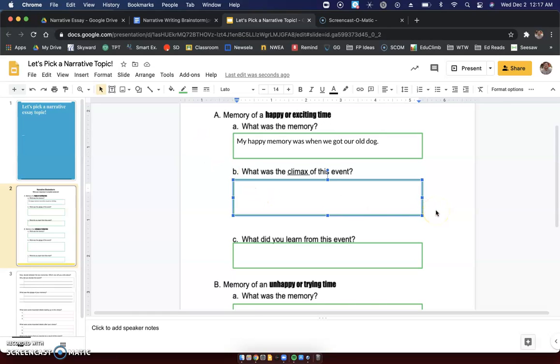What was the climax of this event? Now, we talked about plot diagrams earlier in the year, back in the fall. Remember, the climax is always that part at the very top of your plot diagram, the most intense, most exciting part, the part where you feel butterflies in your heart because it's so exciting. That's the climax. So in my happy memory, when we got our dog, the climax, the most exciting, happiest part of this event in my life,